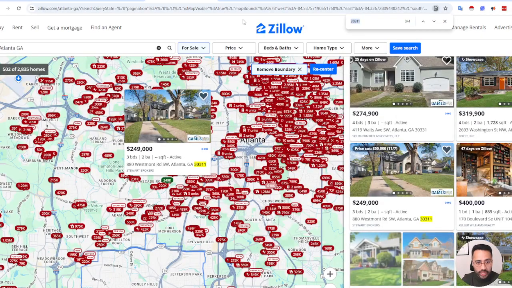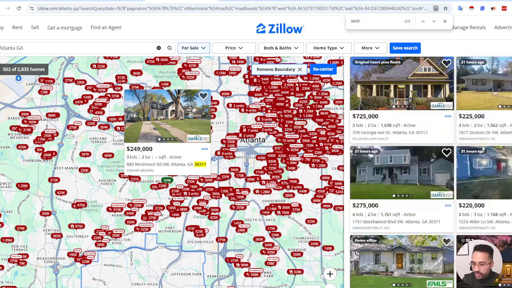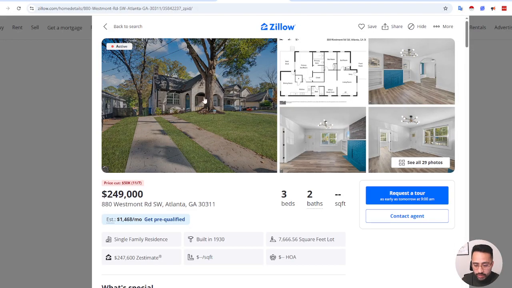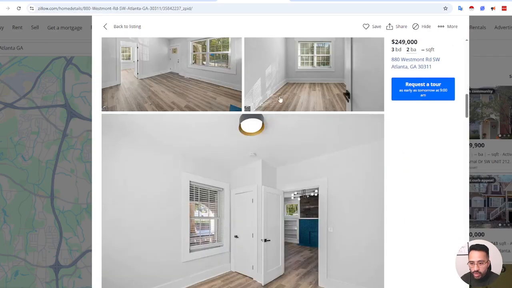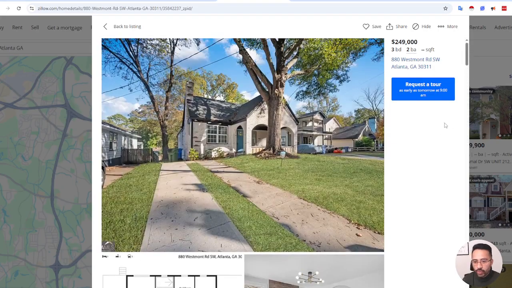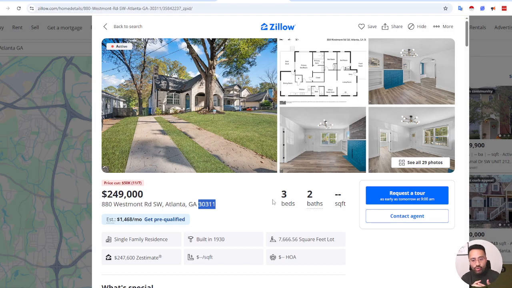Many of you may browse through Zillow, whether you're doing wholesaling or something else. So here I was browsing through Zillow in Atlanta. I came across this property. Based on how it looks, to me, this is a bit of a refurbish property based on the flooring and the colors here. But let's say we know this property is being listed for $249,000.